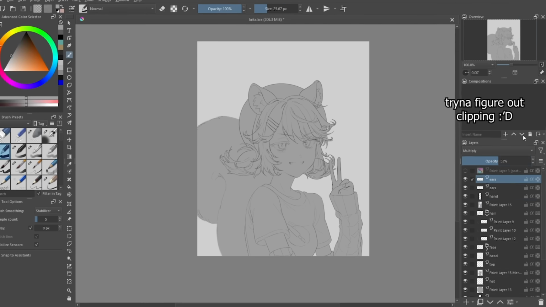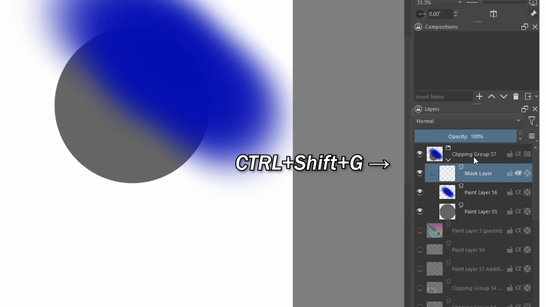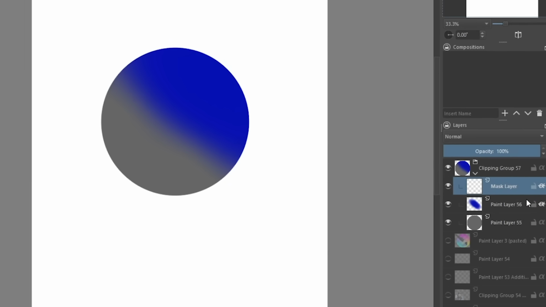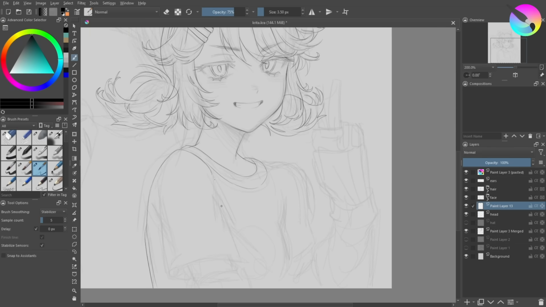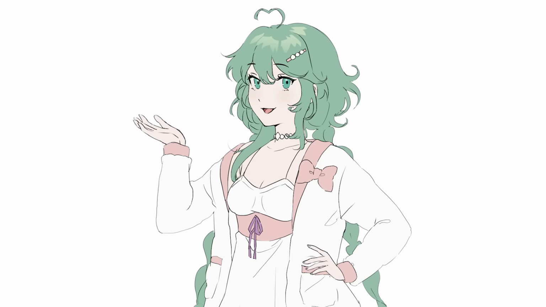I had a lot of problems with the clipping groups. Basically, you have to select 2 layers and press Ctrl-Shift-G to create a clipping group and hit this little A button to clip it. But as someone who likes using lots of folders and clipping layers, this became tedious really fast. But let's get to scoring.